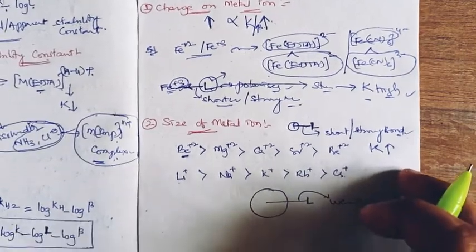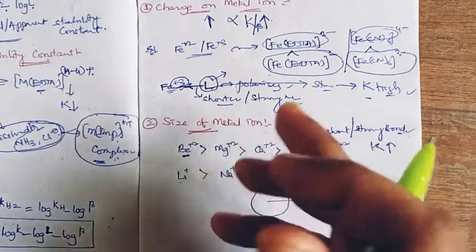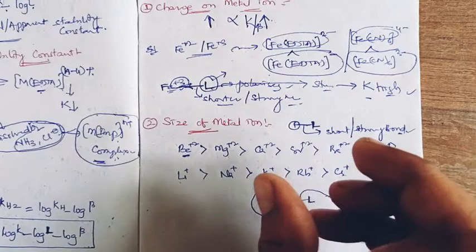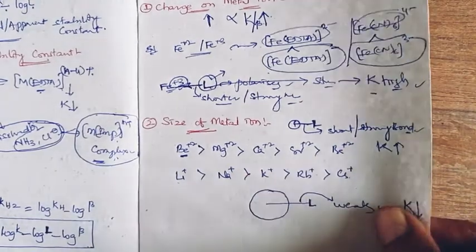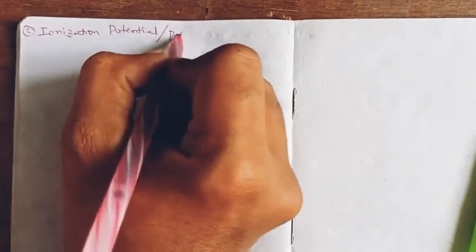That's how size matters: when the size is smaller, strong complexation takes place. When the size is larger, the stability constant value decreases. When it comes to the third one, ionization potential, all polarization factor.